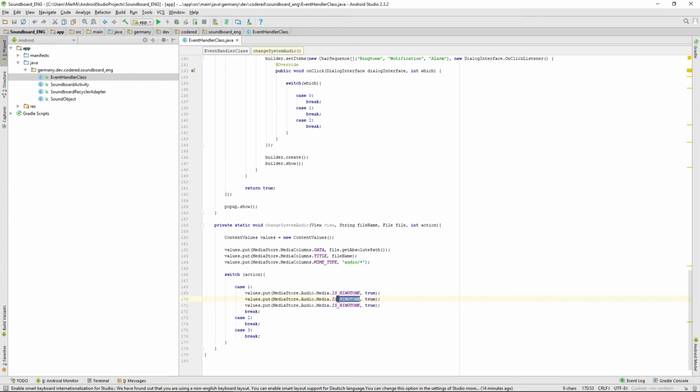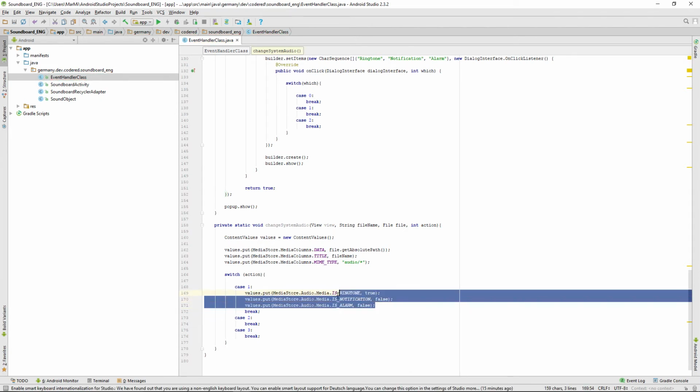And I don't think you really have to do that, but I'm just doing it to be safe, so that it really doesn't get saved as a notification or the like. So this notification will be false, and this also will be false, and that's is alarm. And then I can just copy and paste that again